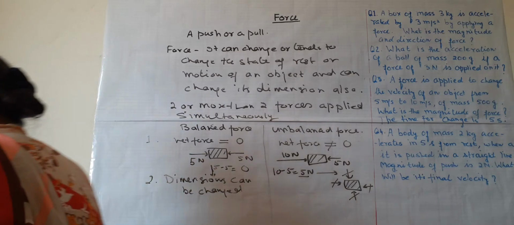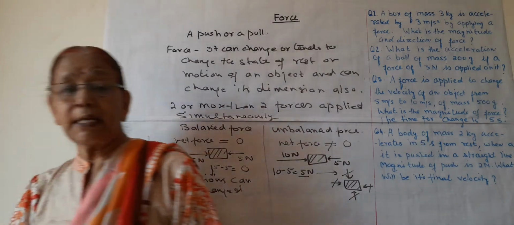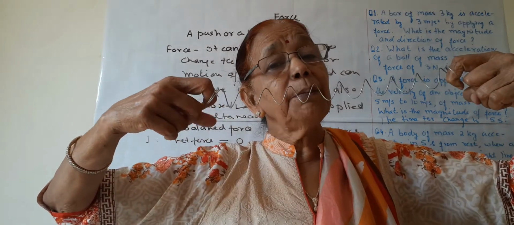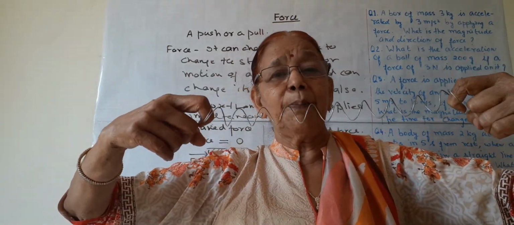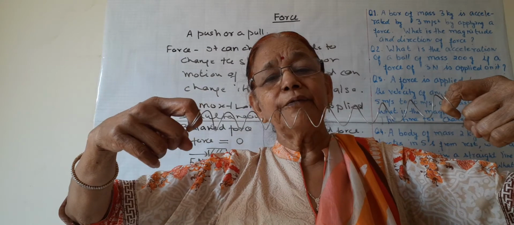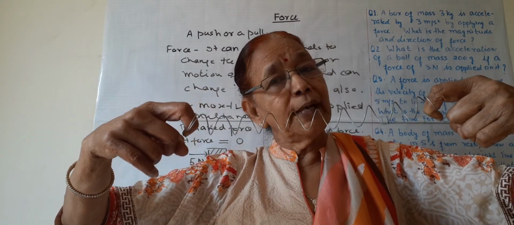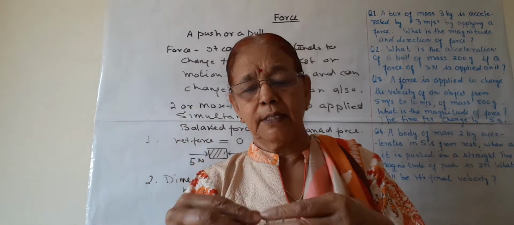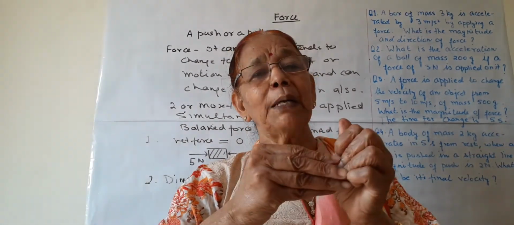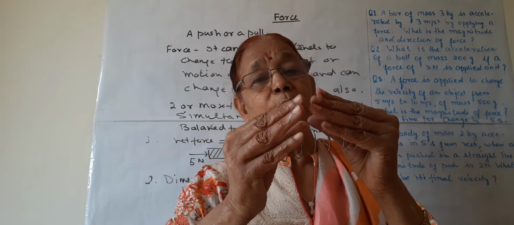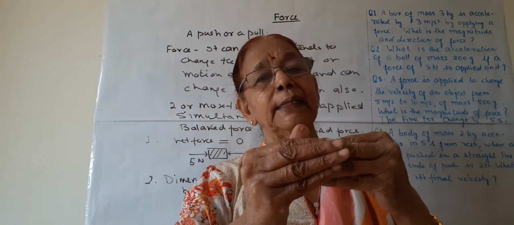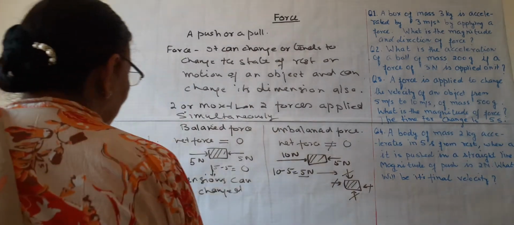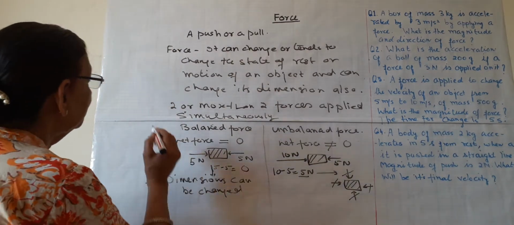As I have just shown you, if this is the spring, from both the sides the same forces are applied, whose net force is 0, so the dimension is changed. And if I press it like this also, the force from both the sides is the same and again the dimension is changed. So by the balanced force, dimension can be changed.